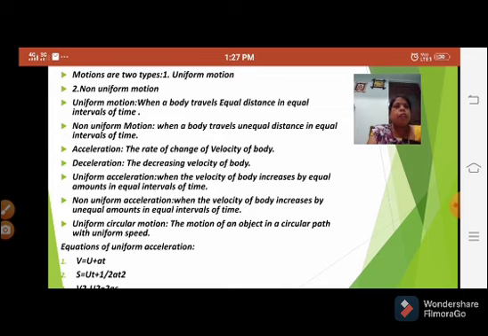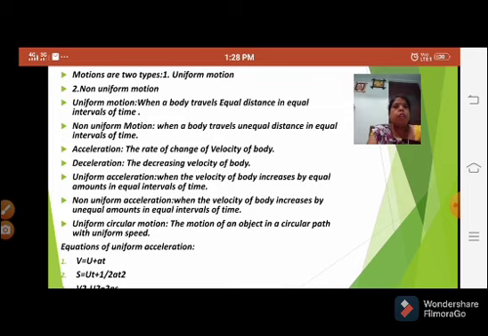We can observe the zigzag graph between velocity and time. That means the velocity will be different, the time will be the same. That means the graph will be a curved or zigzag position. That means it is a non-uniform acceleration.